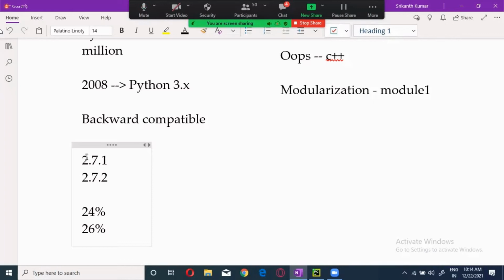Now, what made the people run behind Python? First thing is simplicity. It is very, very simple. It's damn simple, very easy. If you want to write a program in Java, you have to write 4 lines. In Python, it was 2 lines. 1 line. Because Java is OOPS oriented, 100% you have to do it with OOPS. You have to declare a class and all these things. But in Python, no, it is not. Simply if you want to print it.